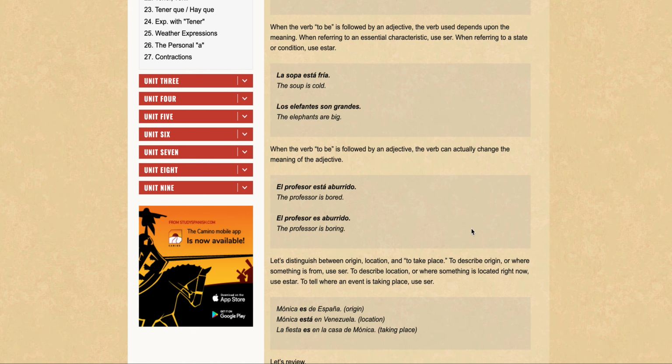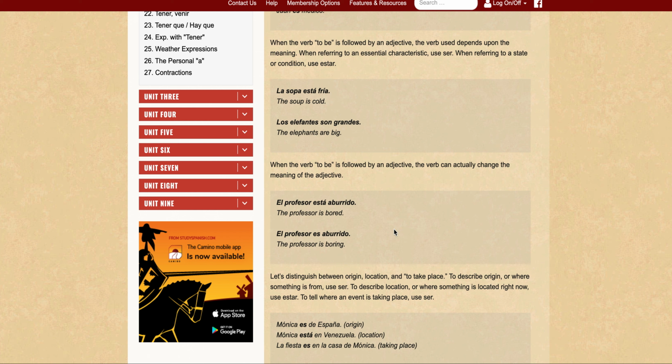The third one is that when a verb to be is followed by an adjective, the verb can actually change the meaning of the adjective. So el profesor está aburrido. The professor is bored.